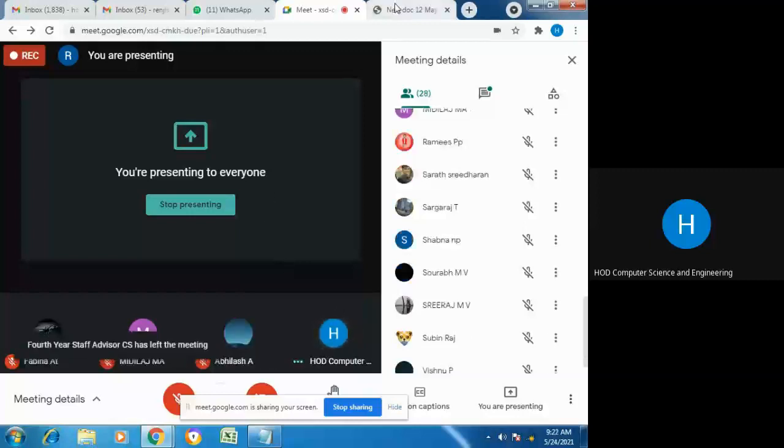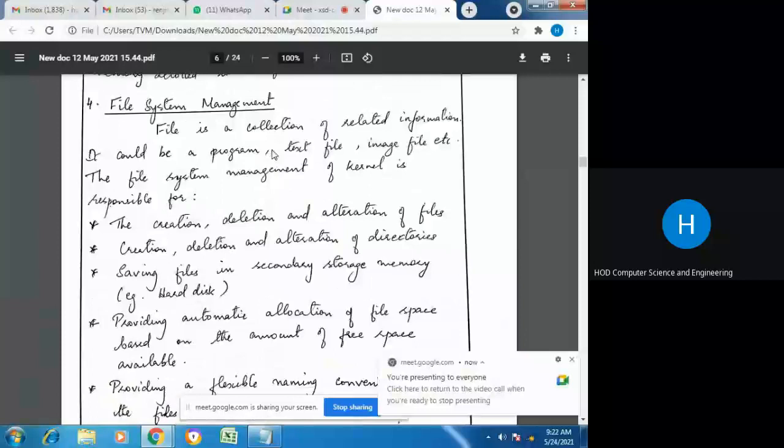Okay. Now, the next function of the OS is file system management. All these functions you have studied in detail in your operating system course; we are just going through an overview of this function. A file, as you know, is a collection of related information stored on the memory, or it can be on the secondary storage device.